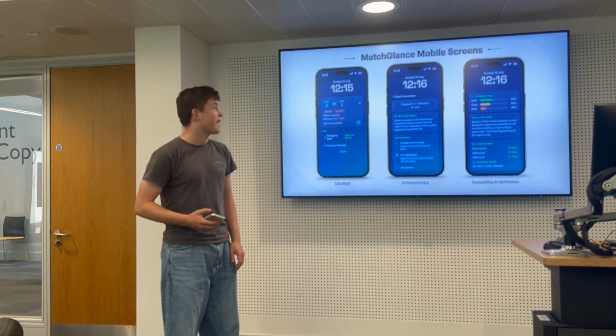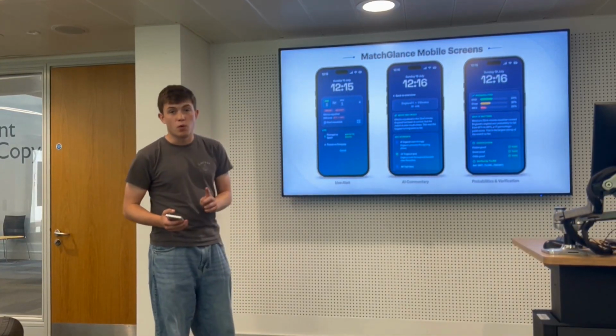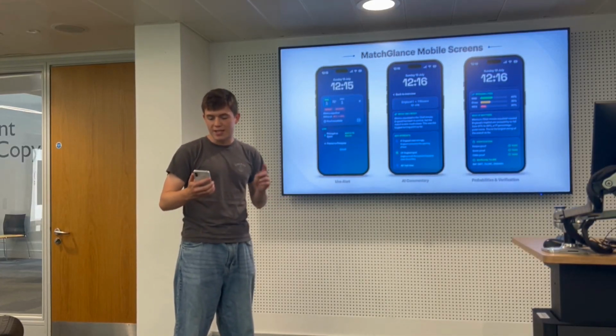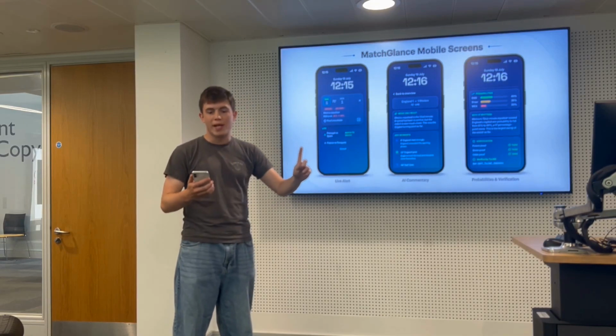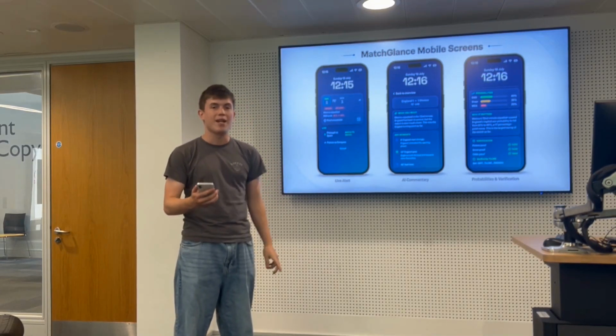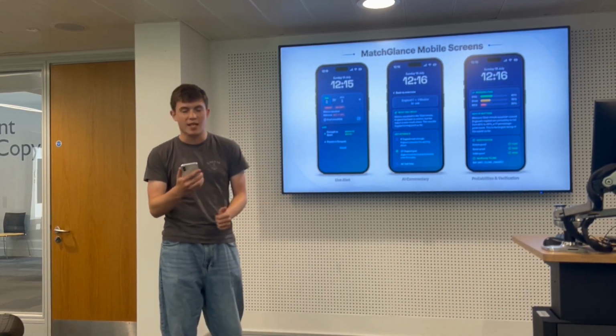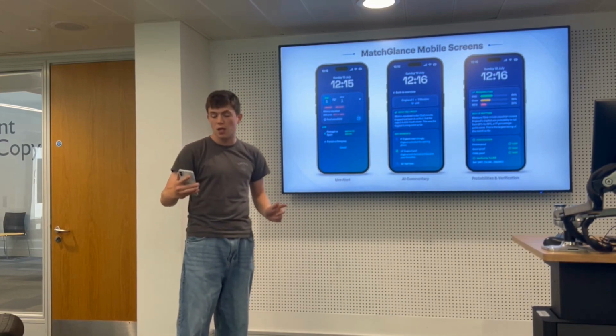Widgets solve this engagement gap because they match how fans actually follow the sport. Fans don't want to have to open a full app to get all the stats. They want a single glance to tell them what matters and when it matters. They reduce friction because fans don't have to search through so many menus. They create repeat user engagement because they stay visible and easy to access throughout the entire match.